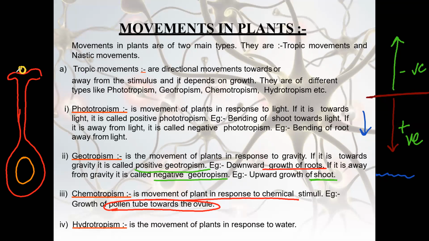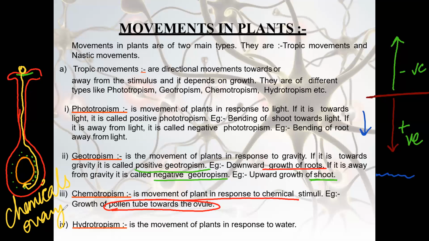Due to the chemical composition of the stigma and chemical secretion by the ovary, the pollen tube will start germinating and moving towards the ovary. It is because of the chemicals that are released by the ovary. All right, so this is positive chemotropism.